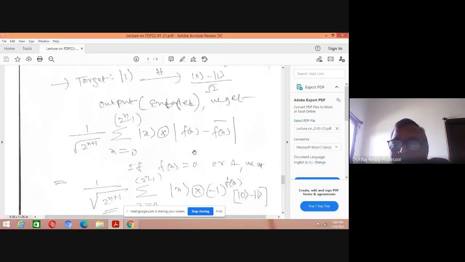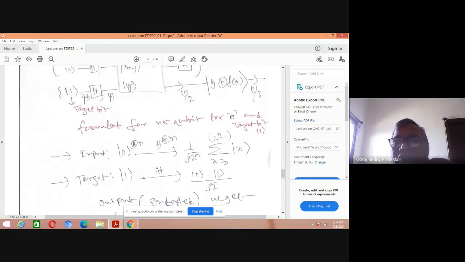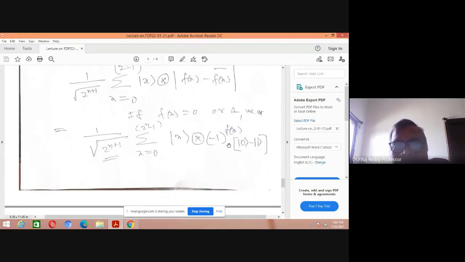Entanglement means you can write together. This y plus f of x means what you can write. This is nothing but f of x. Y is also a function, is it or not? So this is nothing but f of x minus x bar, that part. So applying that UF here, f of x minus f of x bar, take x is equal to 0 or 1, you can get all these terms. X is equal to, you can write this, minus 1 power of f of x.